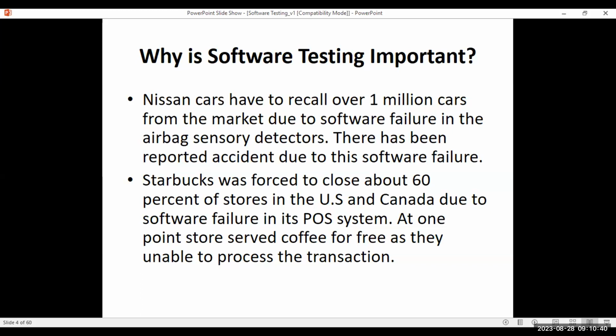They had to recall the cars which were released into the market, the 2013 and 14 model cars, because there were many failures in the Nissan car. I have taken this as an example of software failure. The airbag sensors were not working, because of which accidents were caused, and they had to take back all the cars.